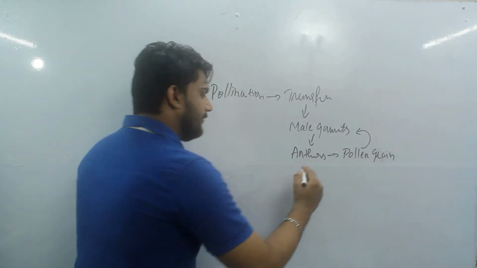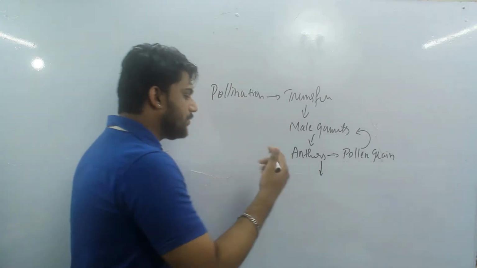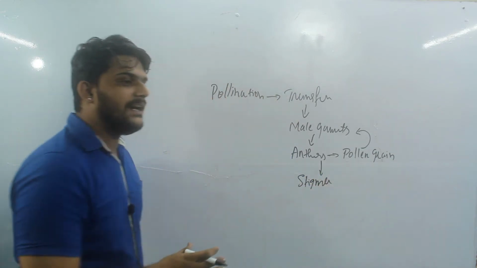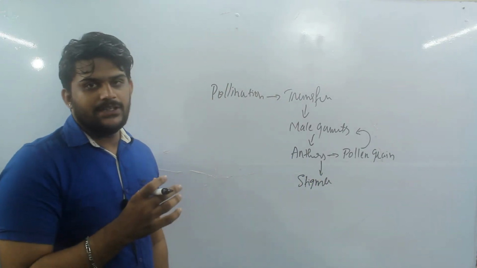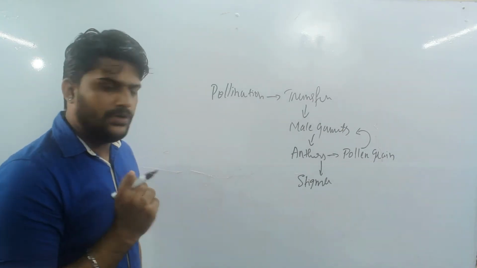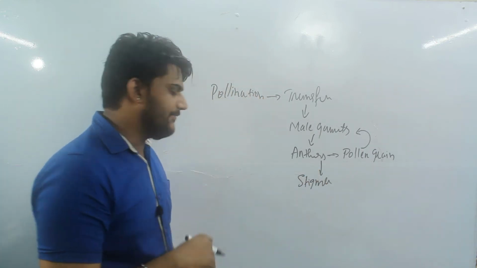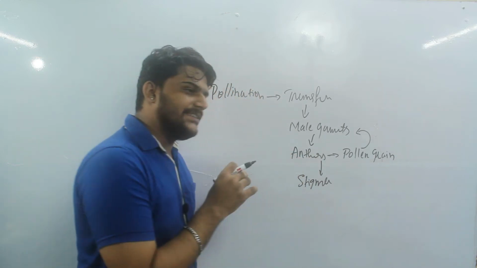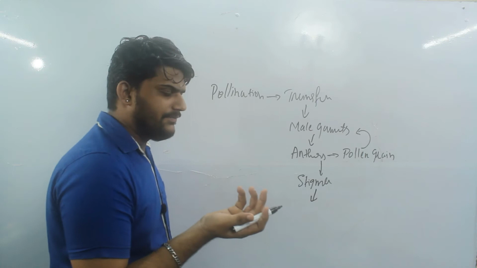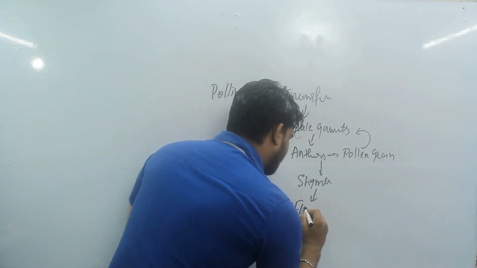That will be transferred to the stigma. As you all know, the stigma acts as a receiver, like an antenna, which receives the pollen grains of another flower or of the same flower. So the anthers are present in one flower, and that will be transferred to the stigma of another flower.